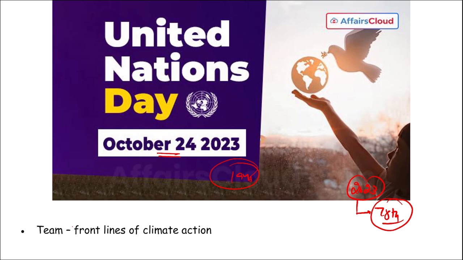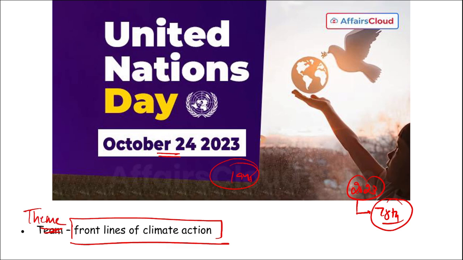Then this was celebrated under the theme Front Lines of Climate Action. This is the theme for the UN Day, observed on 24th of October. And who is the Secretary General of the United Nations? Antonio Guterres. Headquarters is in New York, and as we saw, it was established in 1945.